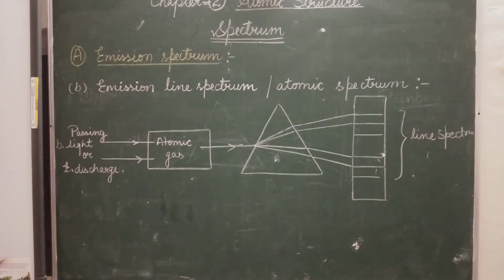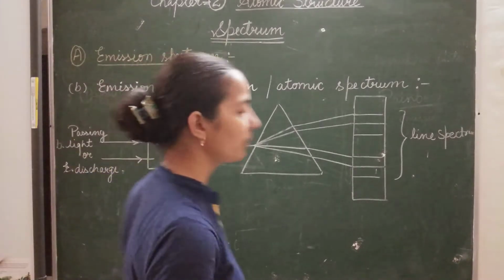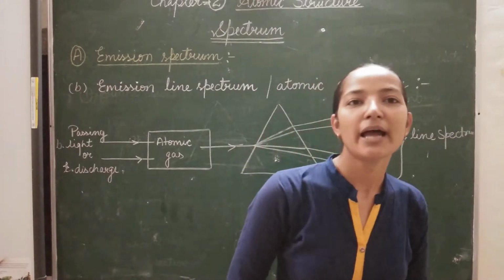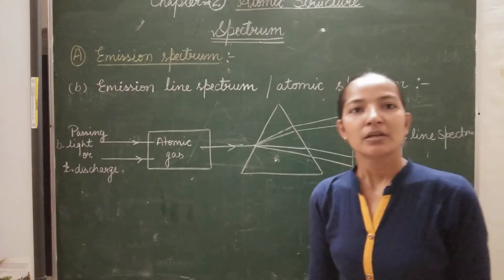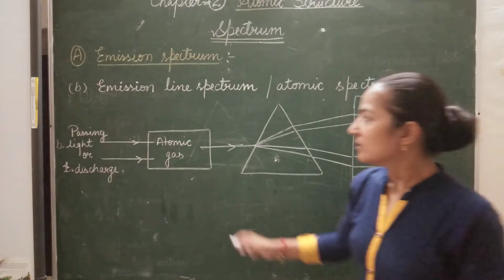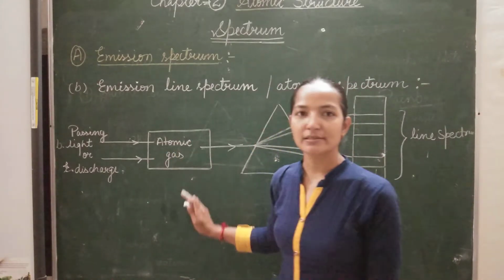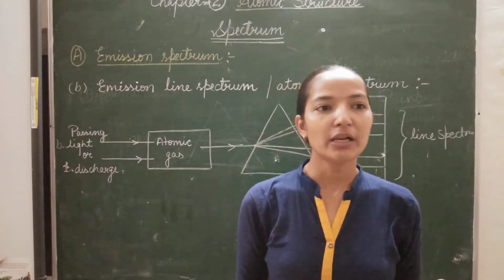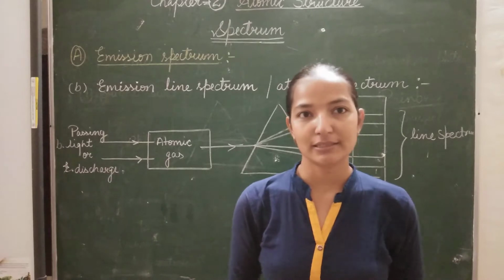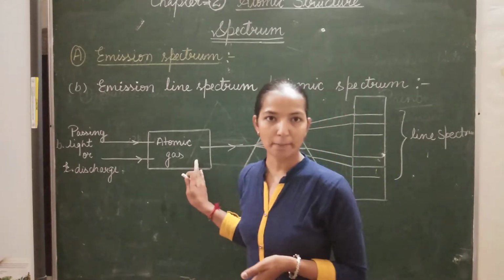Now the next one is the emission line spectrum. It is also called the atomic spectrum. What is the emission line spectrum? Let's discuss. We will take an atomic gas, a gaseous chamber, and fill the atomic form of gas in this chamber.